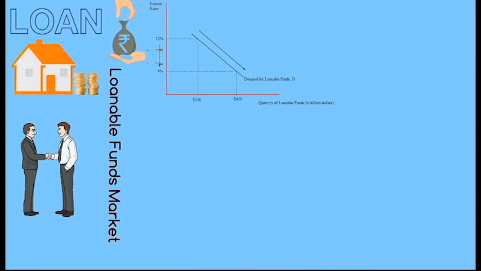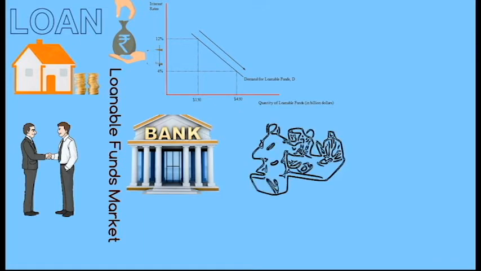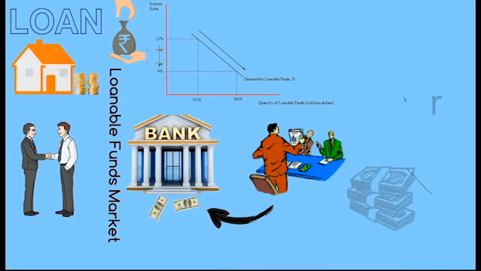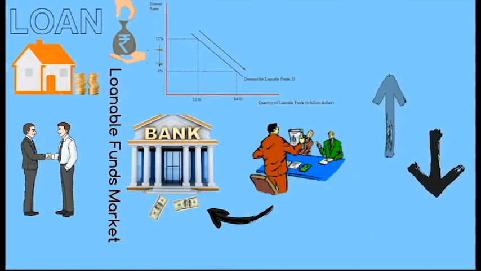Why is that so? Let's take a real example of a business. A business firm that takes $10,000 from the bank at an interest rate of 10% for a year has to return $11,000 at the end of the year. So the firm, to be in profit, should earn more than $1,000 using the $10,000 borrowed. If the interest rate was less than 10%, the profit earned by the firm would have been higher, and hence many business firms would ask for funds in the market. This means the demand for loanable funds has increased.